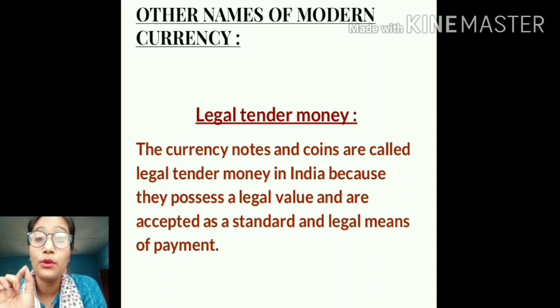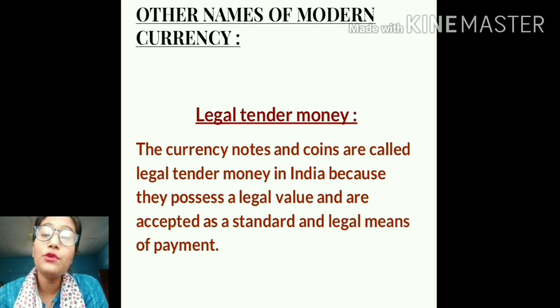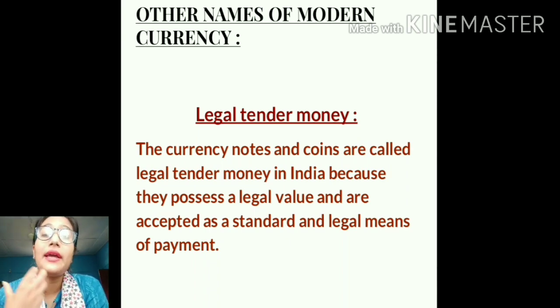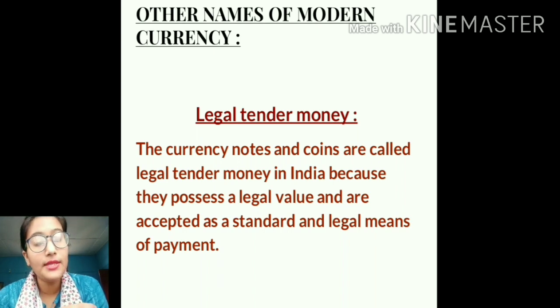No one can refuse to accept it, and if someone refuses, then action can be taken against that person. So since these currency notes and coins are issued or authorized by the government or the RBI, no one has the right to refuse any payment made in the form of these paper currency notes and coins.